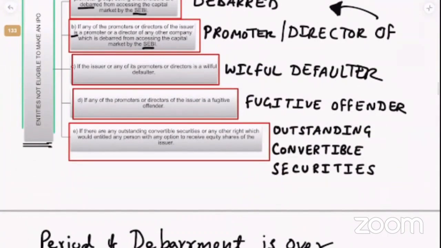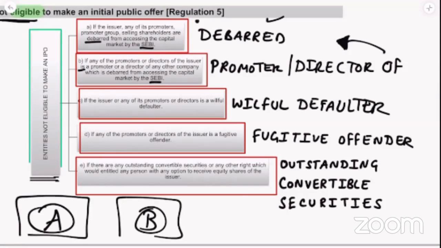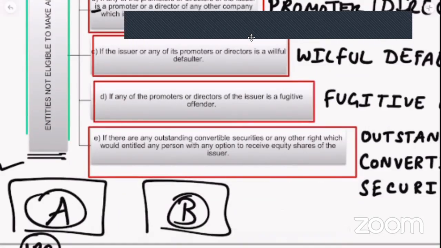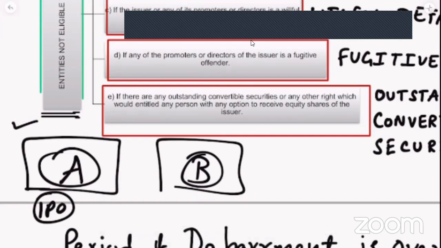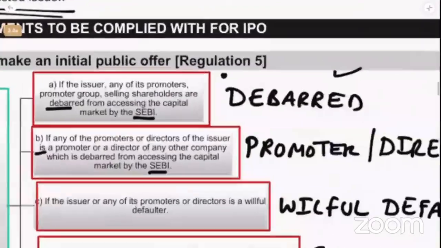Suppose there are two companies, A and B. Company A wants to go for IPO, but there are some promoters or directors common to company A and company B, and company B is debarred. At that time you can't go for IPO.